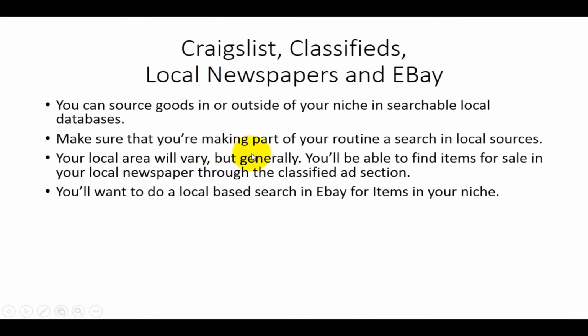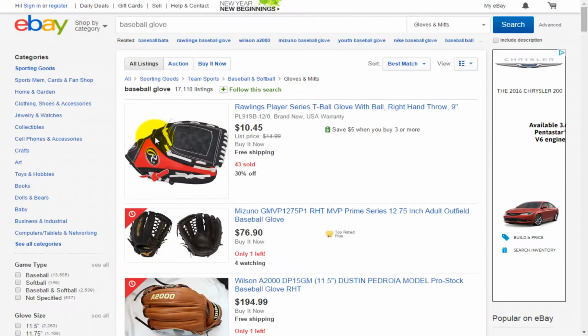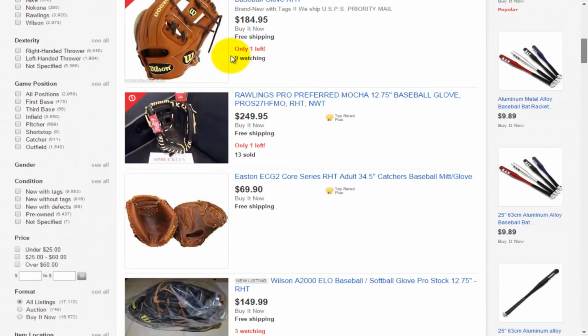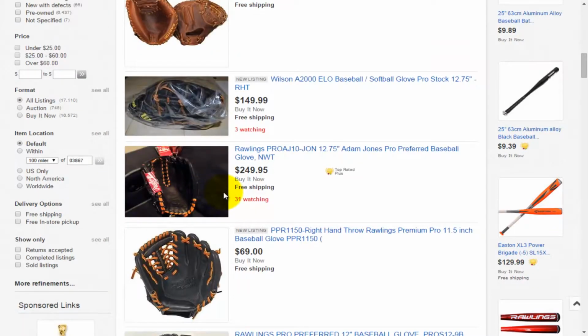Now, you're also going to want to do a local-based search in eBay for items in your niche. And for the most part, it's going to work pretty much the same way as you'd work it if you did it with the classified ads. But let's take a look at eBay. Now, you'll notice that I've typed in a search for a baseball glove. And so how would we then do a local search for other baseball gloves that we might be able to go and pick up? Well, then all we really need to do inside of eBay is to go to this place, and there is an item location.